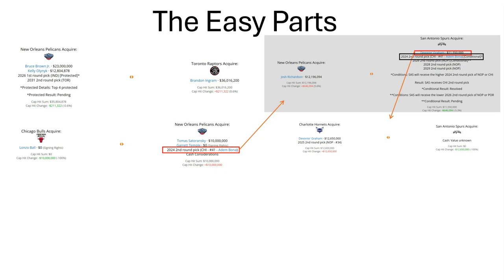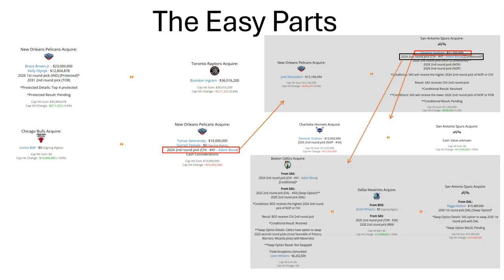How that happens is essentially because this pick was later rerouted to the Boston Celtics in a 3-team trade where this pick goes to Boston from San Antonio, along with the Dallas Mavericks sending a second rounder in 2025 and 2030 to Boston in exchange for the rights to Grant Williams. The Spurs also gave up 2 second-round picks to the Mavericks, and the Mavericks would send back to San Antonio Reggie Bullock and a first-round pick swap in 2030.